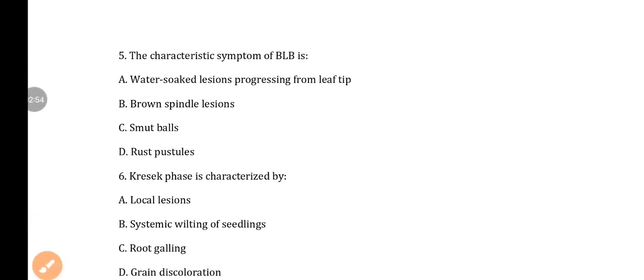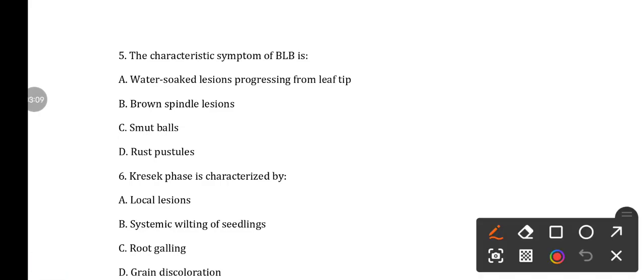Next, question number 5, the characteristic symptom of BLB is. Option A water soaked lesion progressing from leaf tip. Option B brown spindle lesion. Option C small balls. Option D rust pustule. Here the answer is water soaked lesion progressing from the tip.